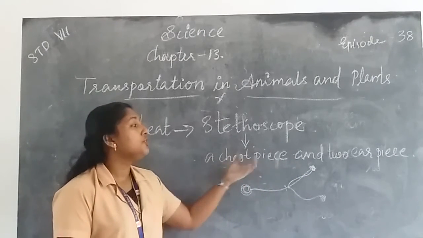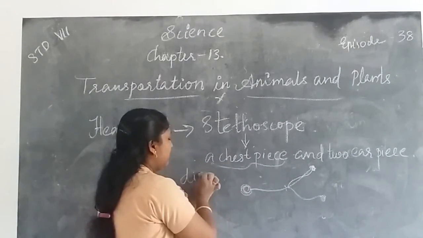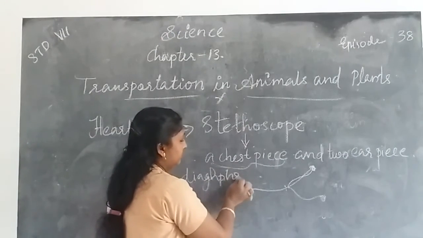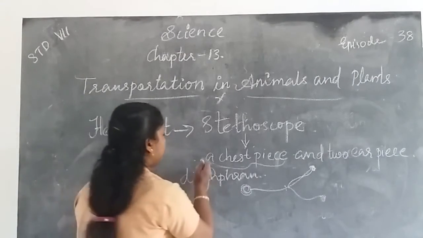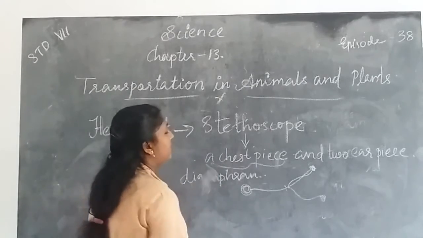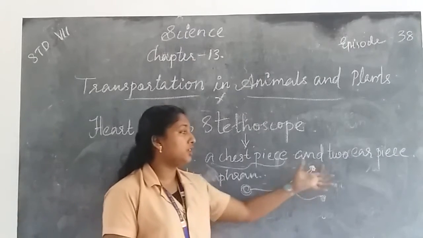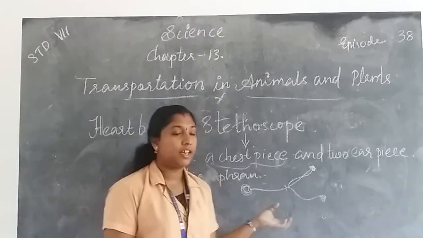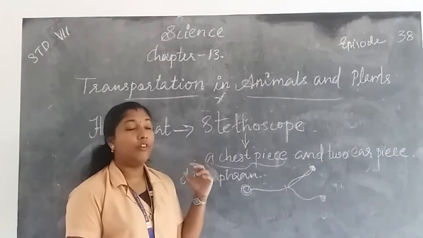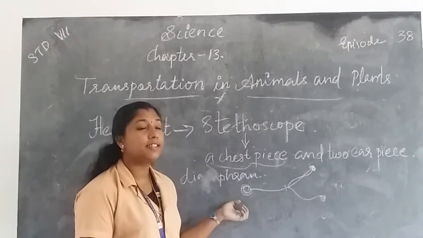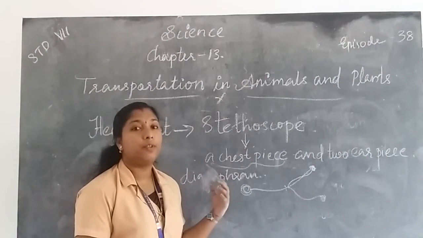A chest piece and two earpieces. A chest piece contains a diaphragm. Then it consists of two earpieces. The two earpieces and the chest piece are connected by tubes. Then through hearing or listening to the sound of heartbeats, the doctor gets clues or ideas about the condition of the patient.